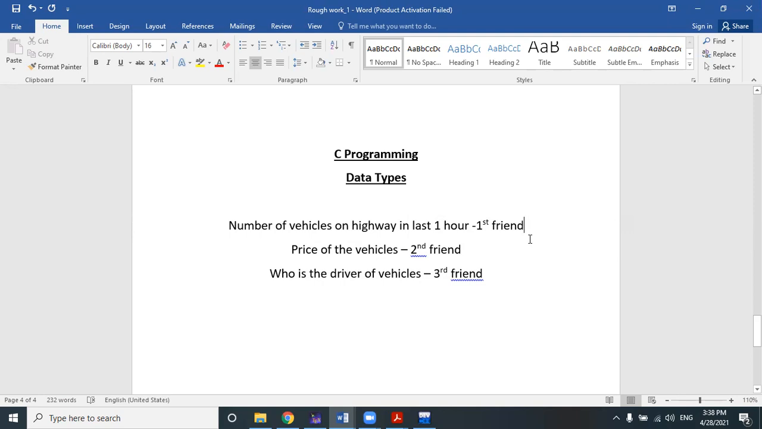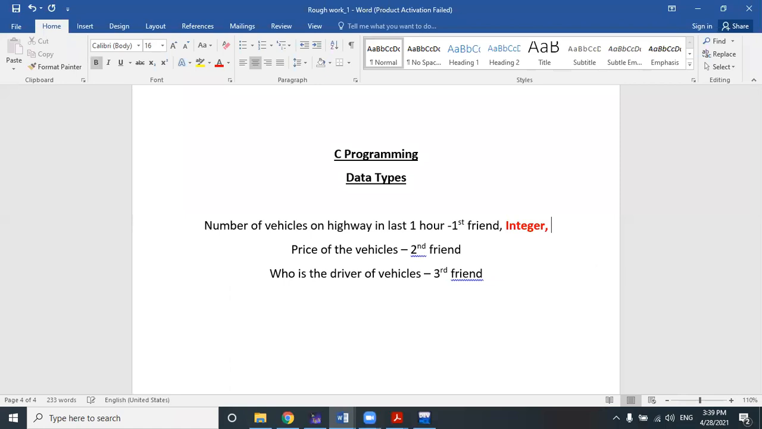The first friend will represent his observation, that is the number of vehicles, in the form of a data type which represents numbers. In C programming, the data type which represents numbers is called integer, right?